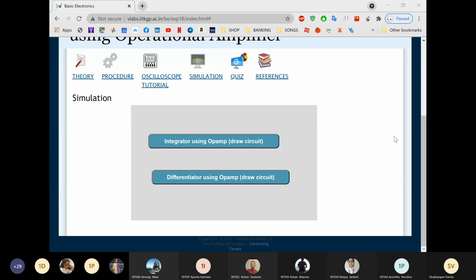I got one more output. Wait, I'll check who is sharing. Okay. Rohan has shared the output for integrator, integrator for both the inputs. Very good. See, Rohan has performed the experiment from mobile. You can share both the experiments from mobile also.